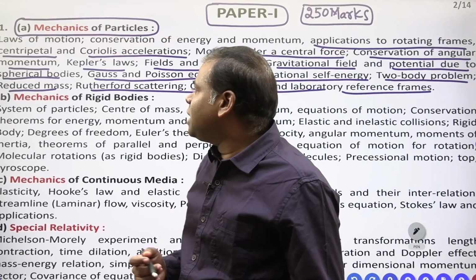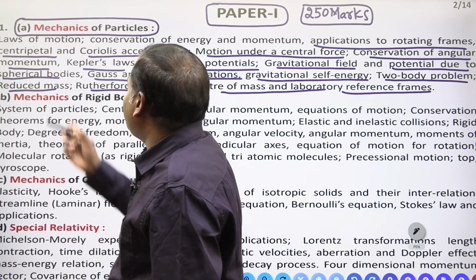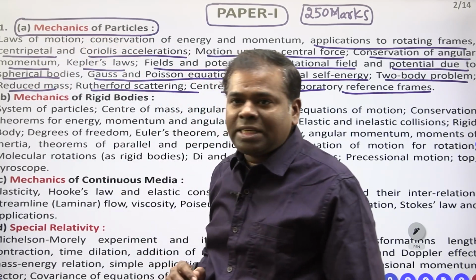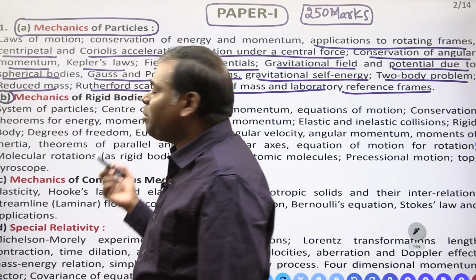Now we have to see mechanics. Four varieties are there. The first variety is the mechanics of a particle. The second variety is mechanics of rigid bodies.